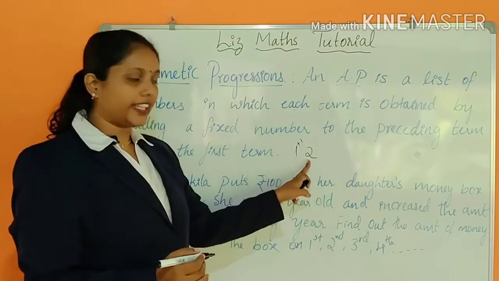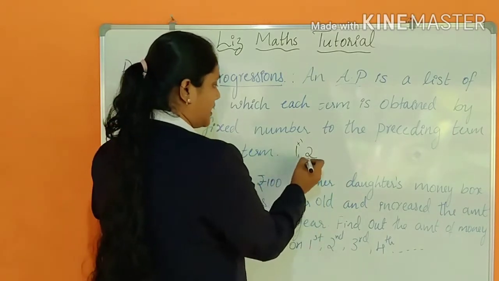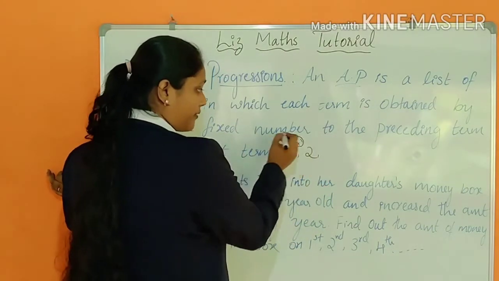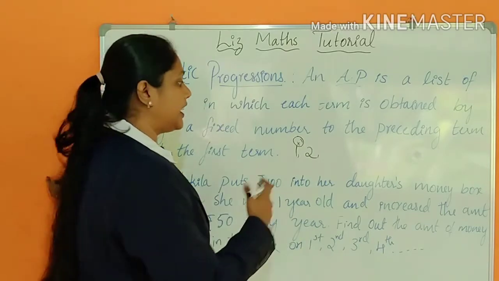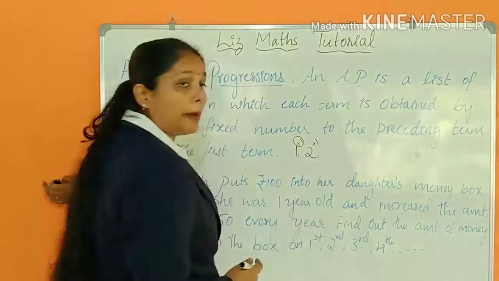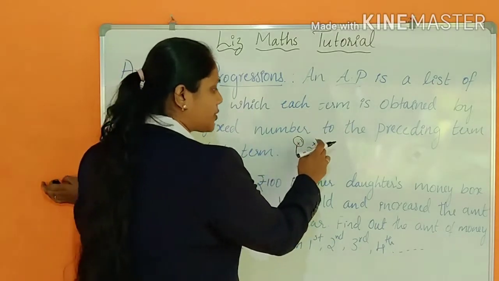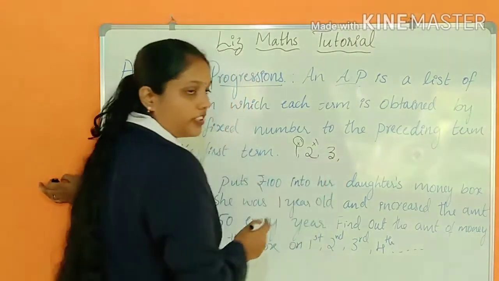So that you are getting the next number as 2. How to find out the next number? To find out the next number, you have to add the fixed number. Fixed number means if you are adding 1 to a previous number, then here also you have to add only plus 1. Got it? If you are adding plus 1 here, here also you have to add plus 1. So 2 plus 1, you are getting 3 here.